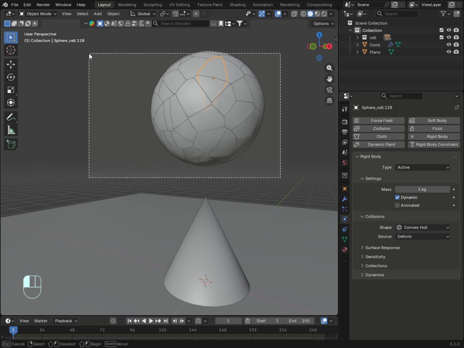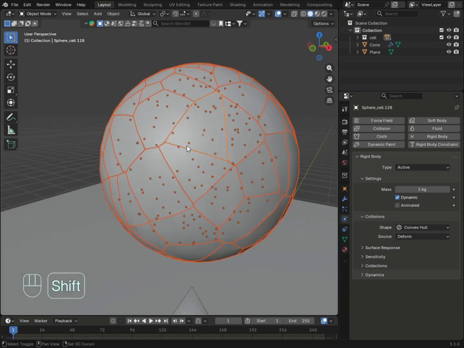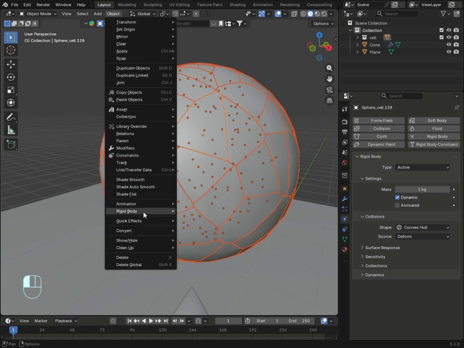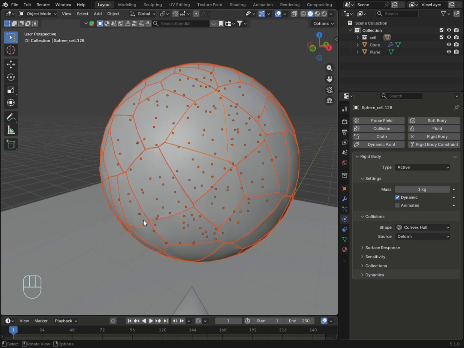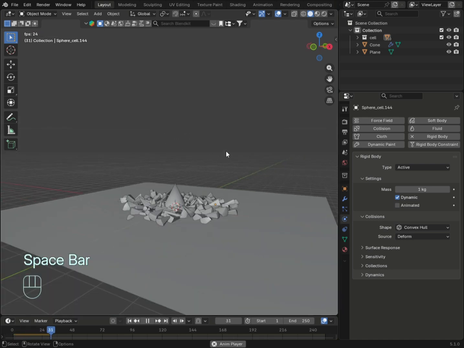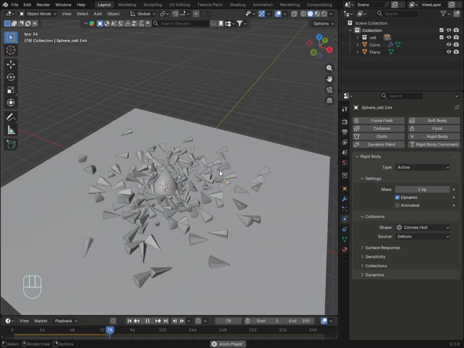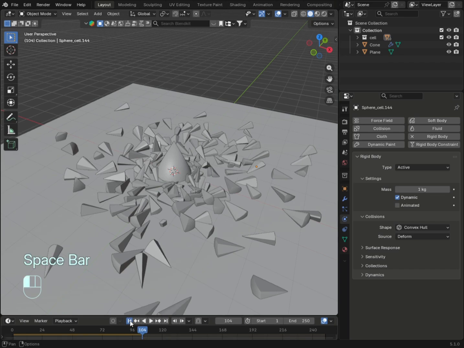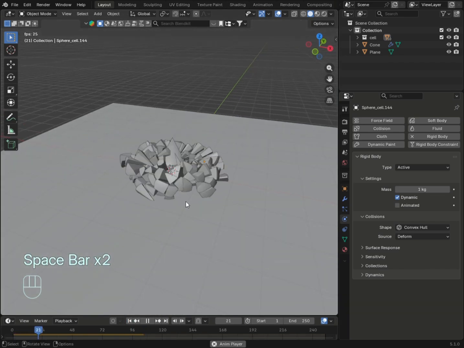Now select all the pieces, then select this piece, then go to Object, Rigid Body, Copy from Active. Now if you play the animation, as you can see, this looks so good, a breaking animation in Blender. This is so easy to make.